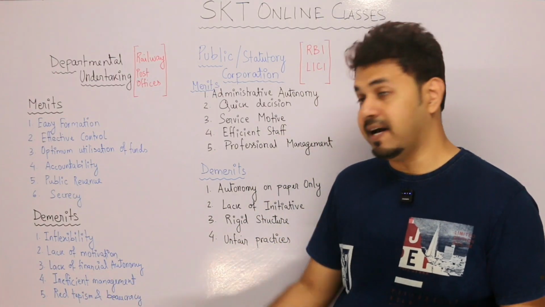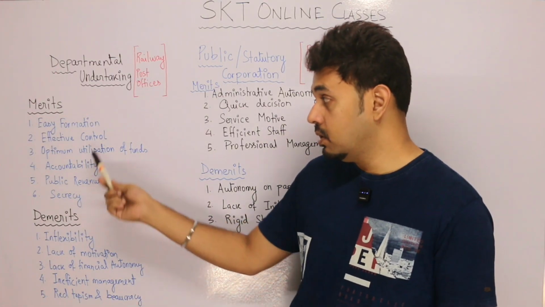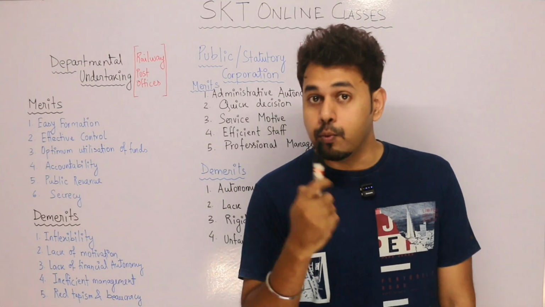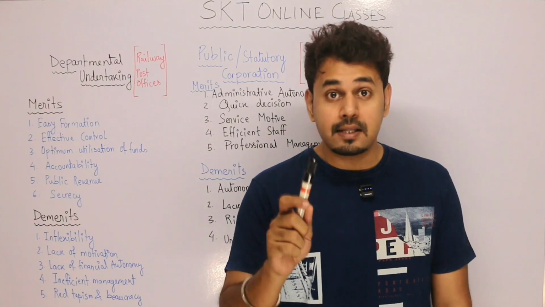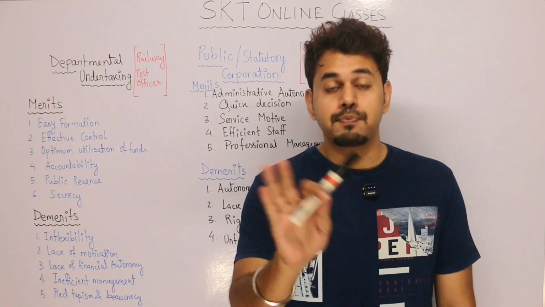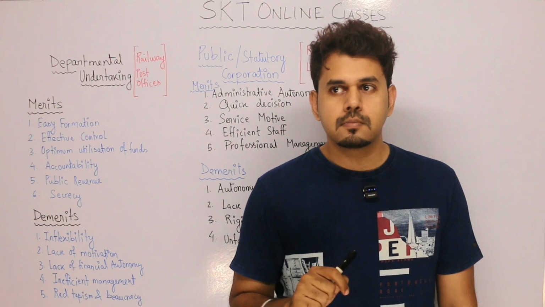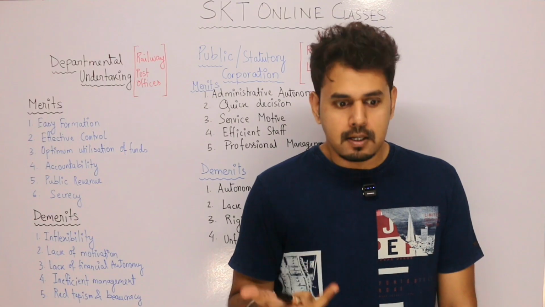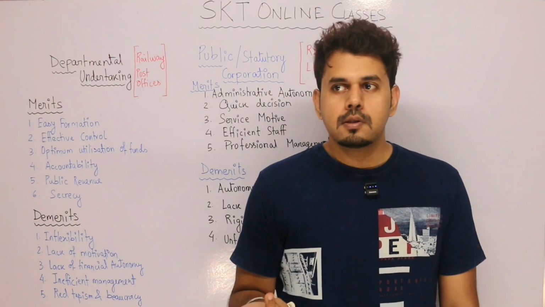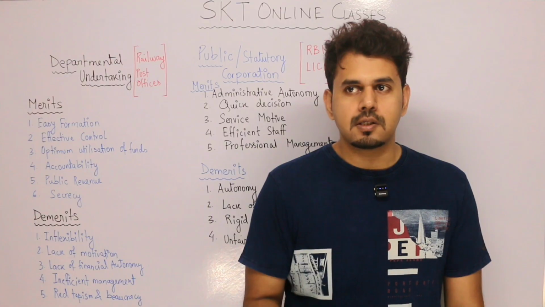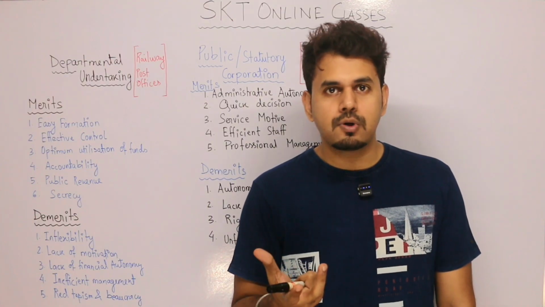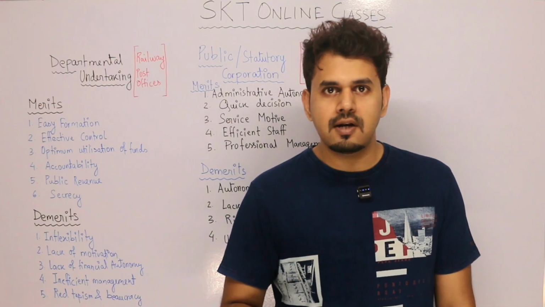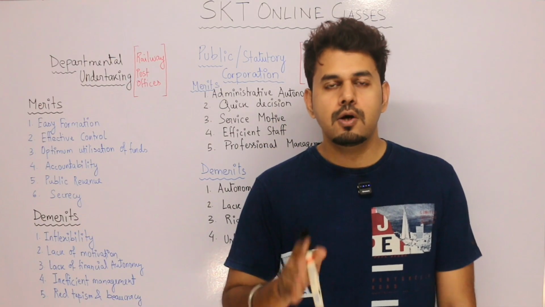Then next is inefficient management. Now, when I was explaining control, remember effective control. Now the control is in the hands of whom? Whoever. Are they effective? Are they efficient? That is the question. They are not. Mostly they are ministers. They are managing a ministry, but the background is not of this. Say, whoever is a railway minister knows basic things about railways, but maybe is not an engineer, maybe doesn't know the deep-rooted things about railways. Nobody can know. To be very honest, nobody can know.